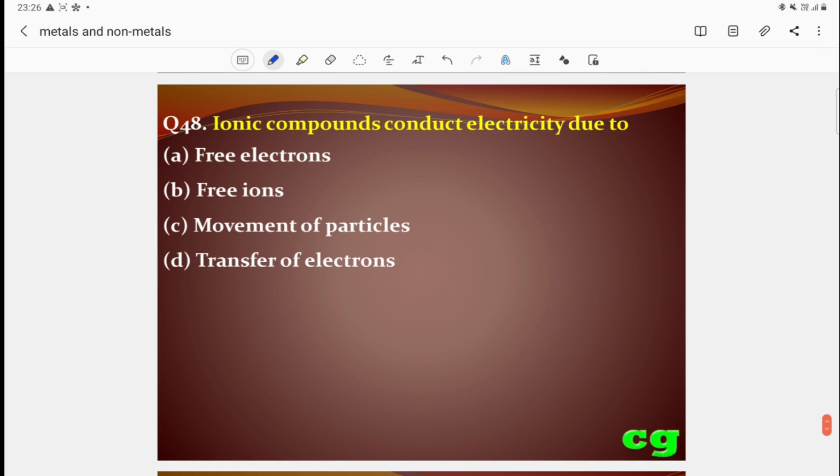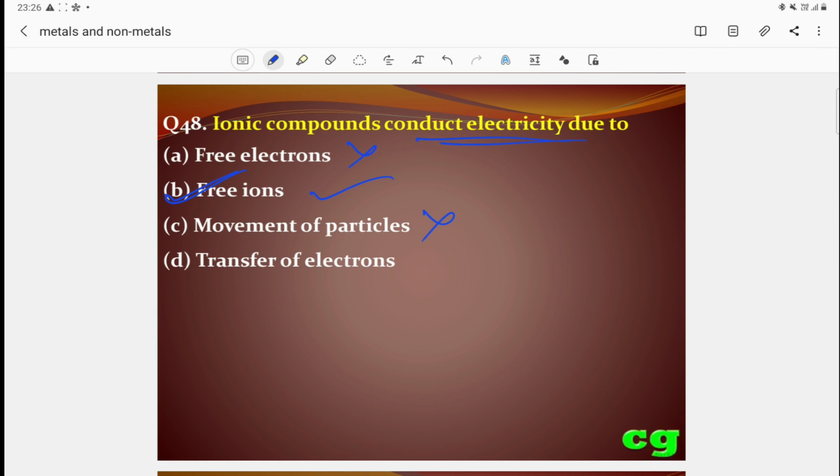Ionic compounds conduct electricity due to free electrons. It is wrong. Free ions, it is correct. Movement of particles. What particles movement? It is not indicating transfer of electrons. It is correct that transfer of electrons takes place, but the question is about conducting electricity. So the correct answer is due to free ions. Due to free ions in solution, it conducts electricity.